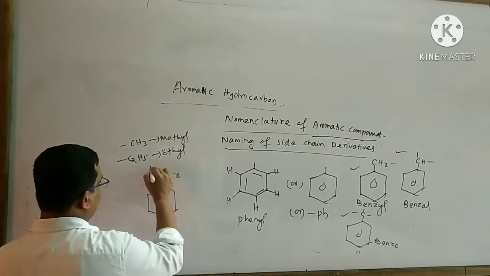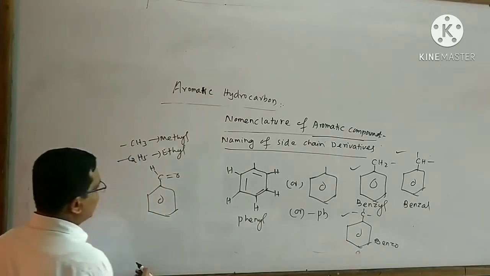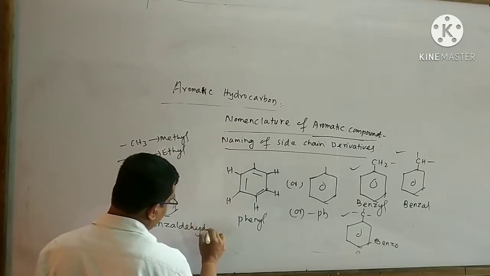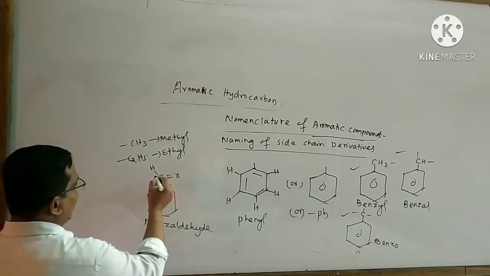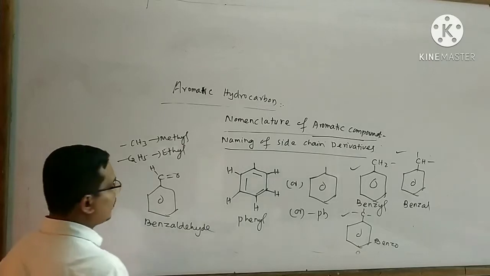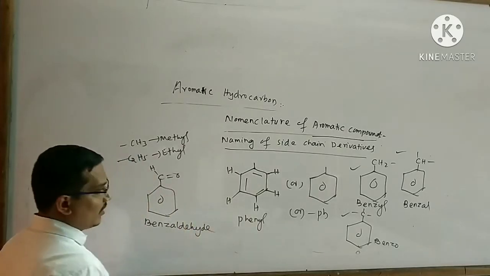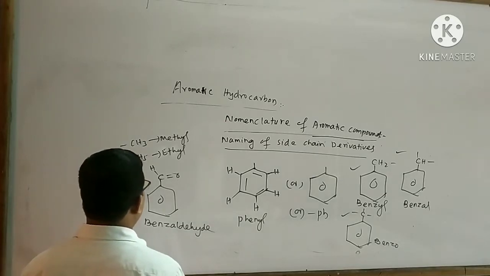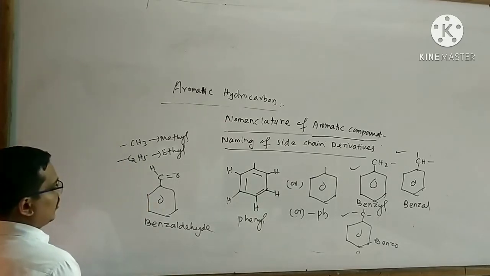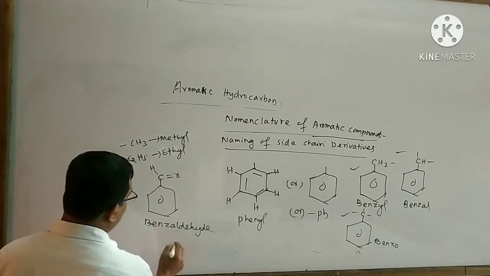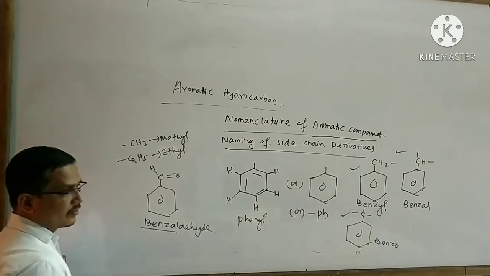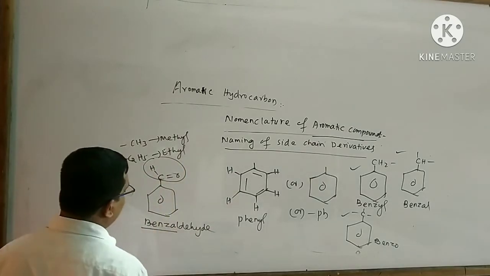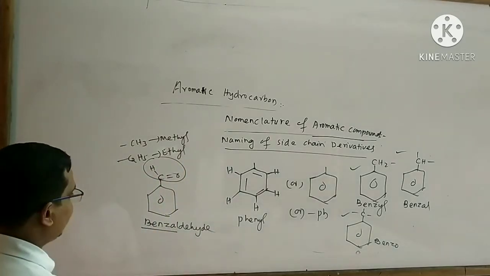The name of this organic compound is said to be benzaldehyde. Look at that, only one hydrogen atom is attached and the remaining two bonds are used for the formation of a double bond with the oxygen atom. That means here it is bound to use benzene since it belongs to the aldehyde group. So the name of this organic compound is said to be benzaldehyde.